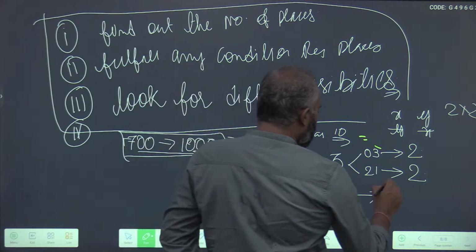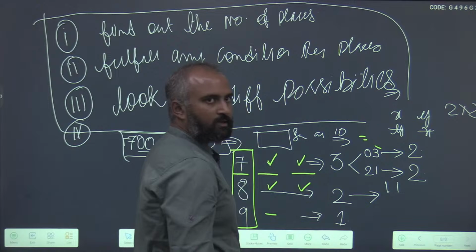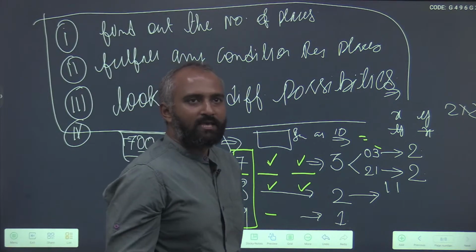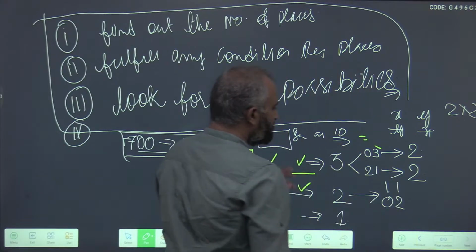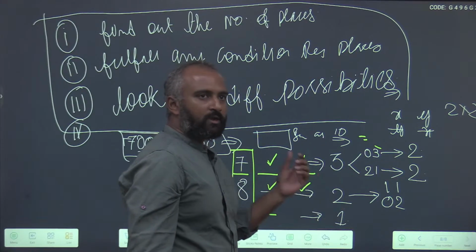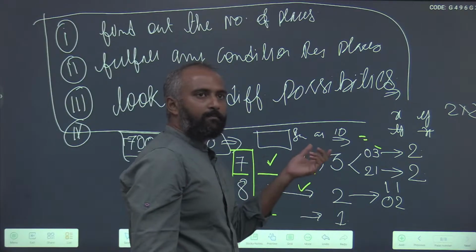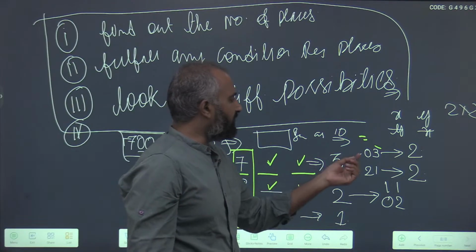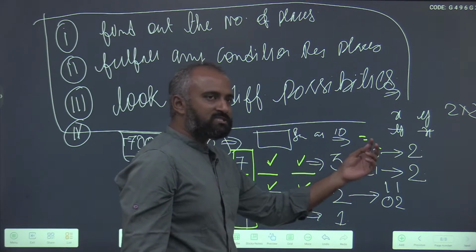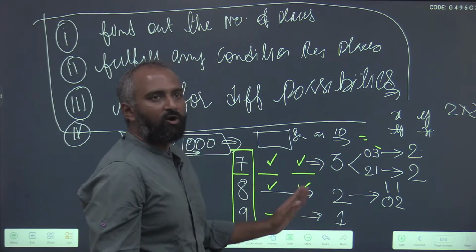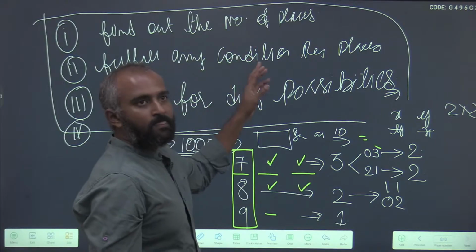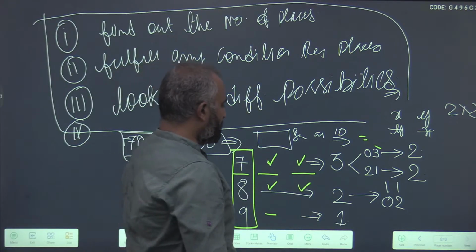I can write 2 as 1 plus 1, a sum of the digits as 2 as 1 plus 1, or I could write 0 and 2. You see how methodically I am going. I am assuming 1, going deep into the condition, analyzing what are the possibilities there. Once I finish this, I am going to the next possibility. Always be methodical and follow these steps, it will always be helpful.